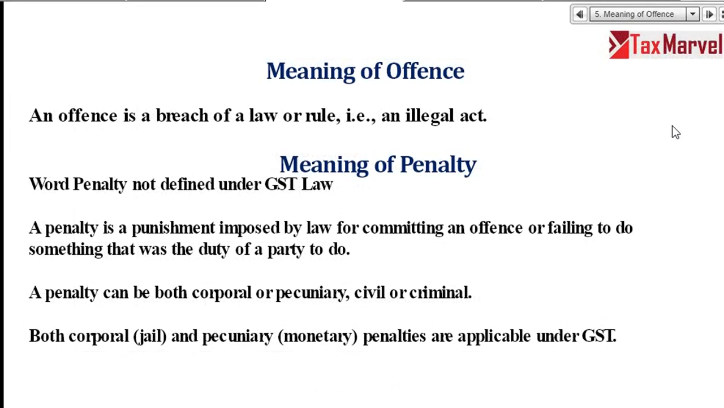What is an offence? An offence is a breach of law or rule, means an illegal act. If the Act says that each and every month you will file GSTR 3B, and you have not filed GSTR 3B for 6 months, it means breach of law. The law said to file the return, you did not file the return, means you have committed an offence.